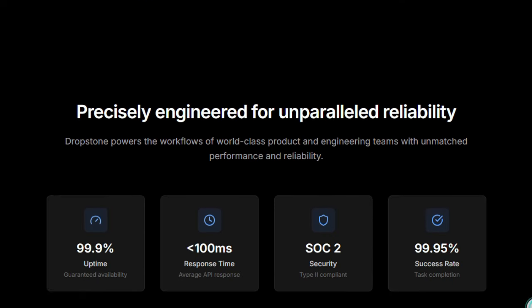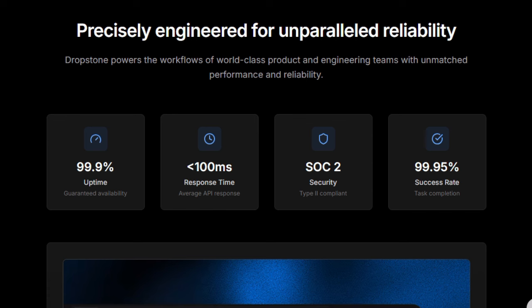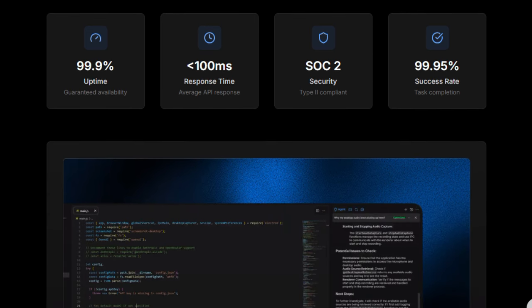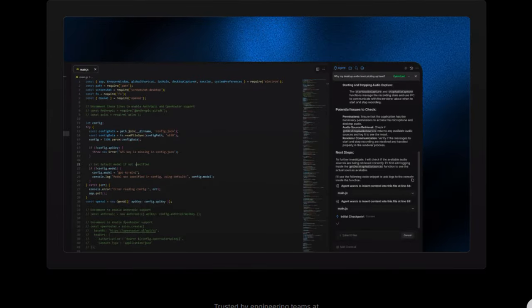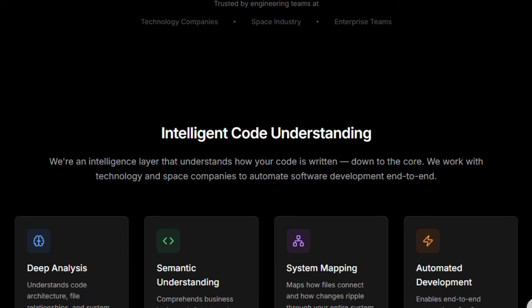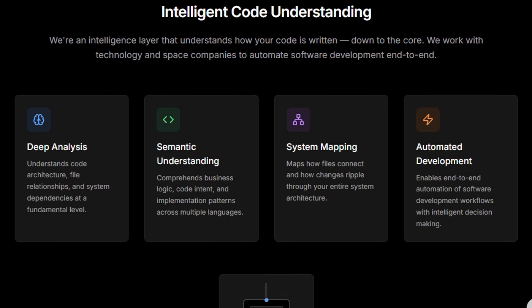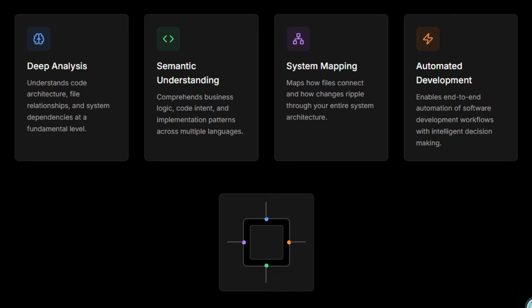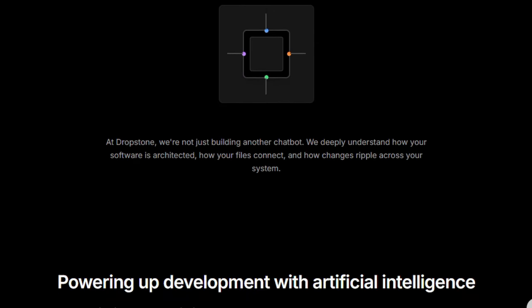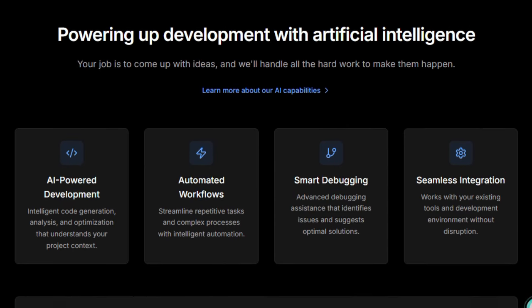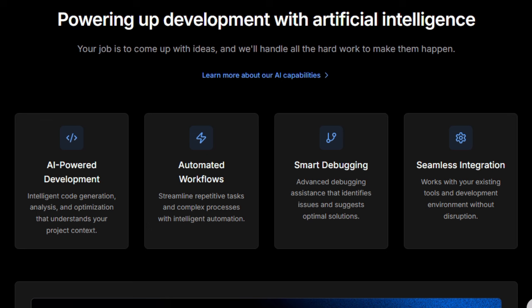Unlike typical code assistants that work file by file, Dropstone builds a system map. It sees how a change in one place ripples through the whole project, enabling it to propose fixes, optimizations, or even entire feature scaffolds with awareness of side effects. One of the most remarkable features is its self-learning agent. With each interaction, debugging suggestions you accept or reject, code you write in response, Dropstone adapts. Over time it adjusts to your style, picks up recurring architectural choices, and refines its reasoning, reducing friction and elevating trust. It's not static AI, it evolves.